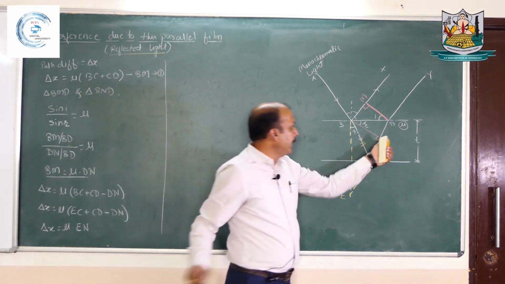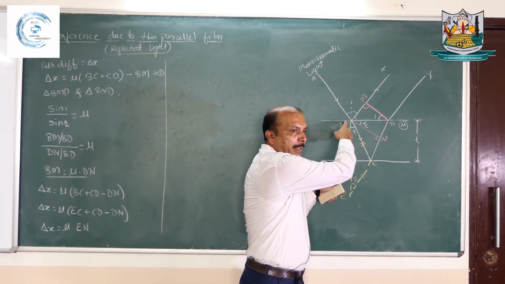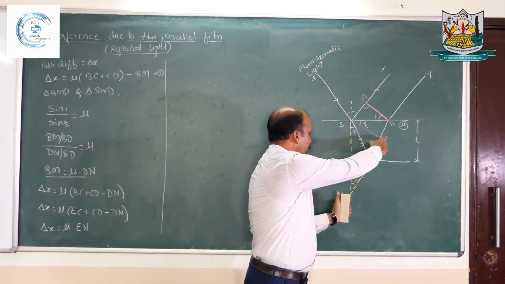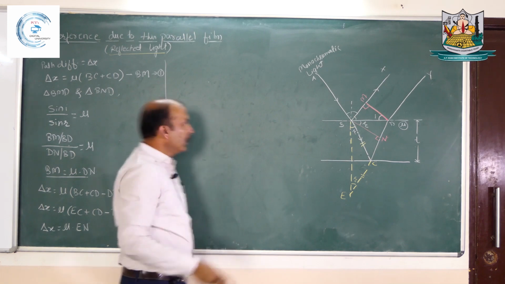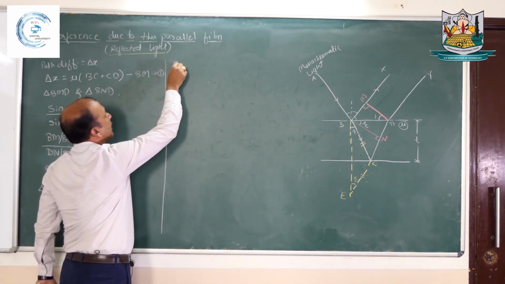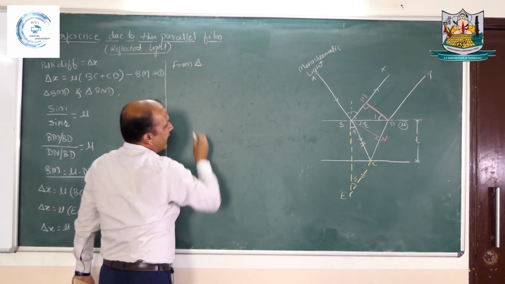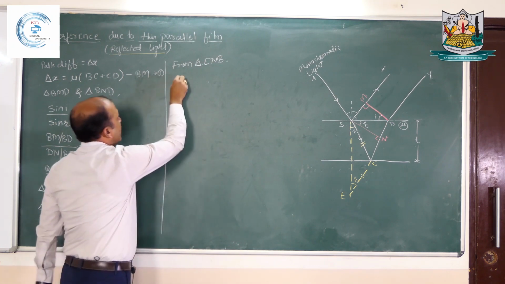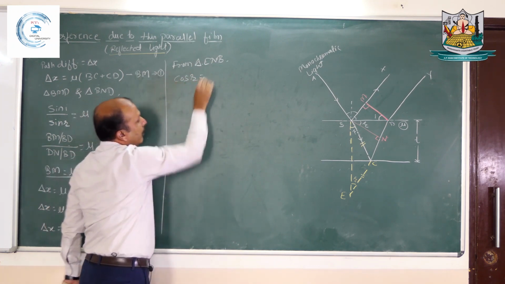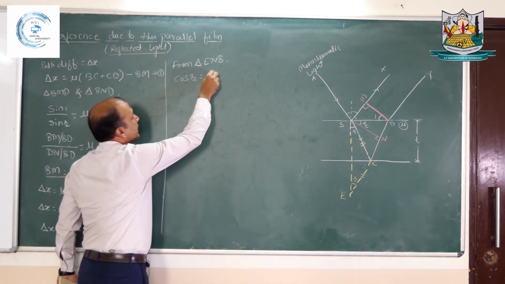So EN we are getting in a right angle triangle, that is ENB, where we need to find out the adjacent side. That can be found by using the cosine angle, right? So from triangle ENB, cos of r will be the adjacent side, that is EN, divided by BE.